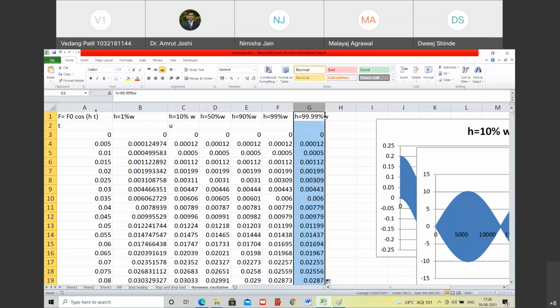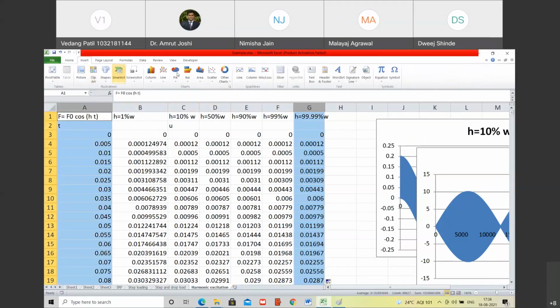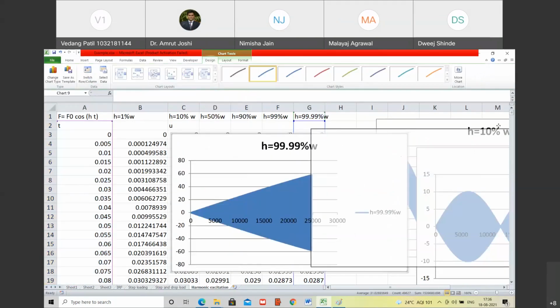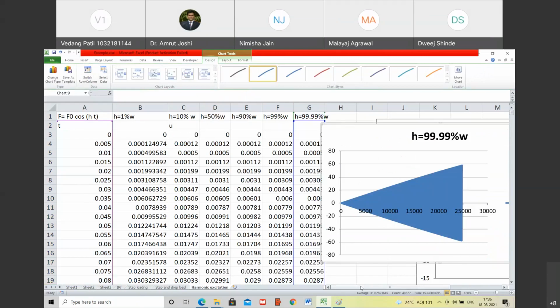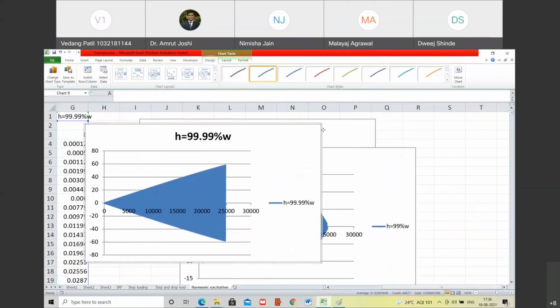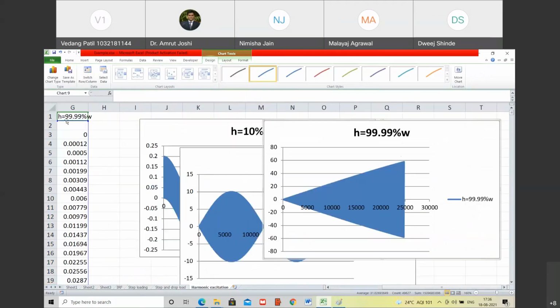And what is the response that you see? जरा बताओ. Are you able to see the change in response? Now possibly when this becomes equal to W, you are going to see the response of this kind only.